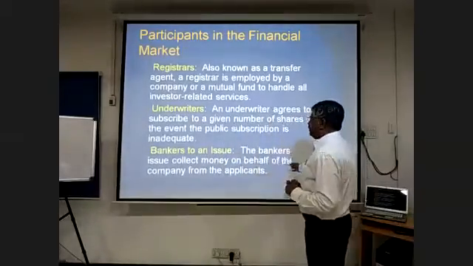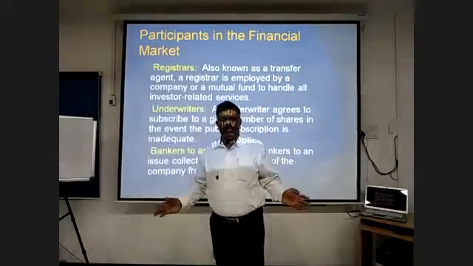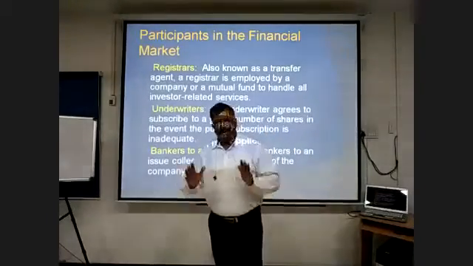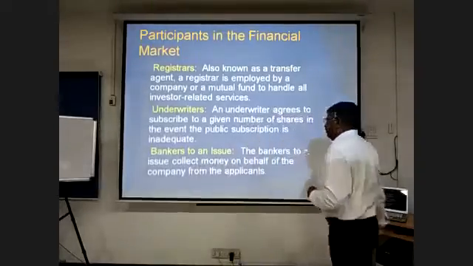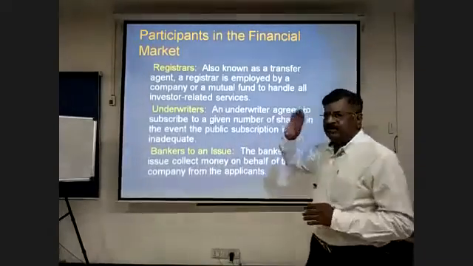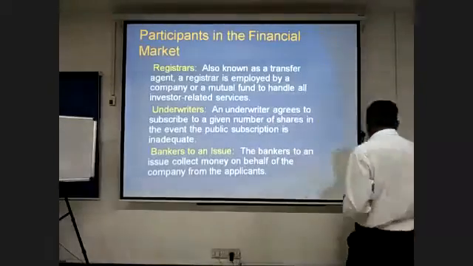Banker to the issue is the person who collects money on behalf of the company during my IPO process, handles all the accounts, collects the money and hands it over to me. They are another intermediary in the IPO process. I am not going through much of their function, just briefly outlining it so that we can go to the secondary market.